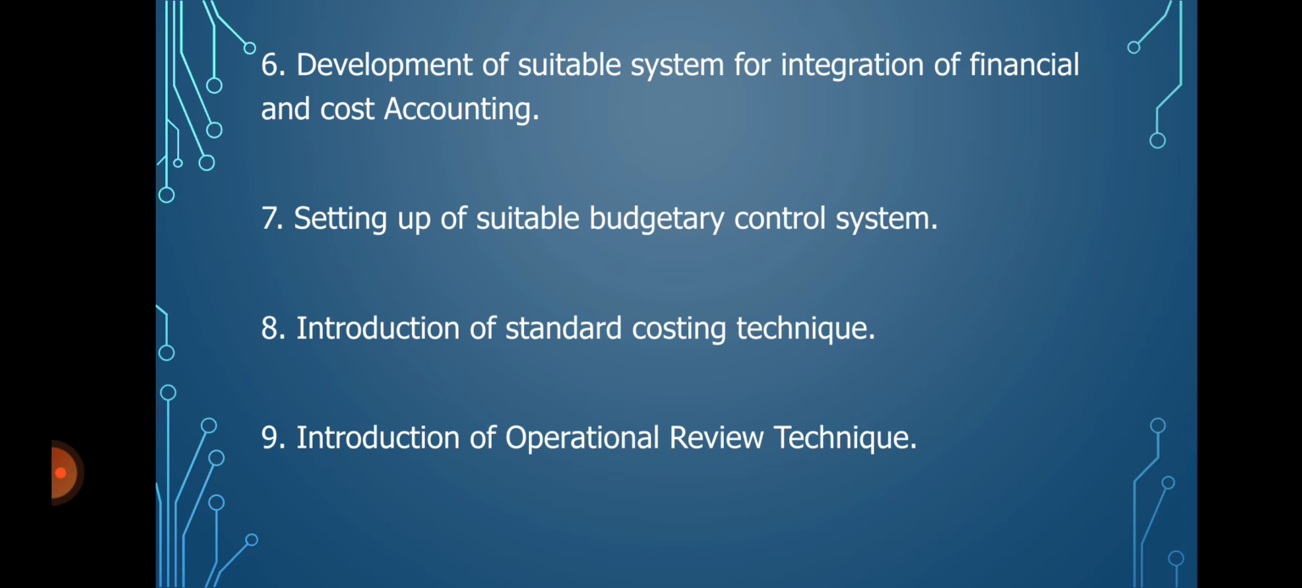And the last step is introduction of operational review technique. To evaluate the operation of an organization, this operational review technique is used in the production department. So the same operational review technique the management accountant can introduce to improve the efficiency level of management accounting. So these are the various steps which need to be taken by the management accountant for successful introduction of management accounting system.